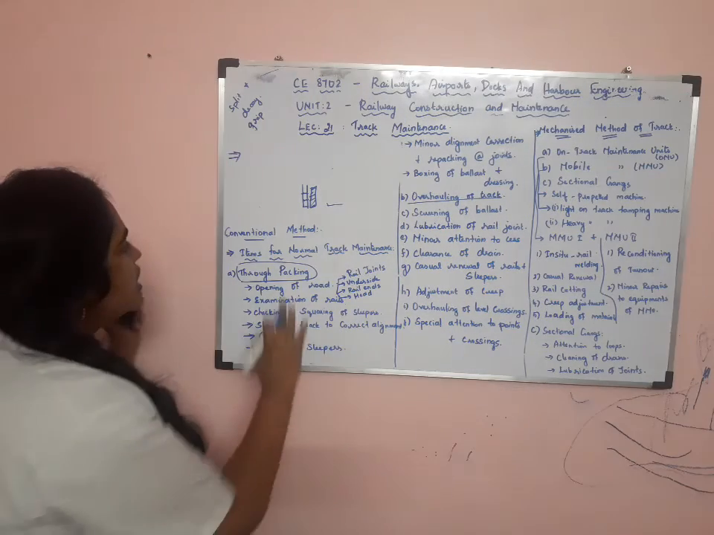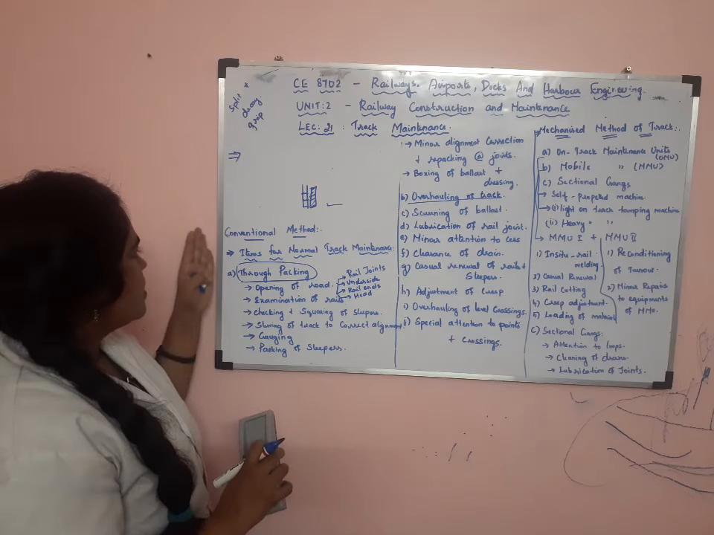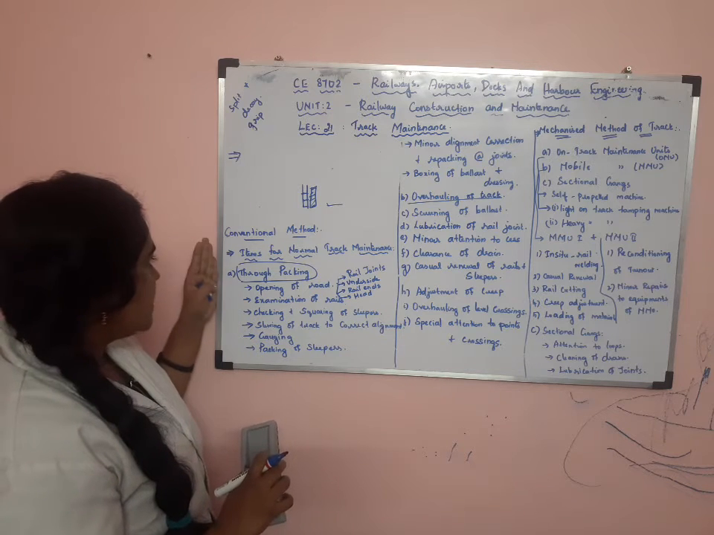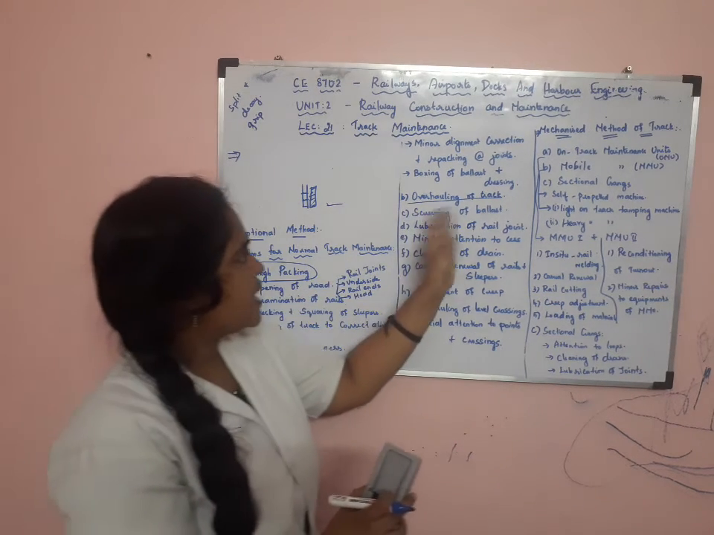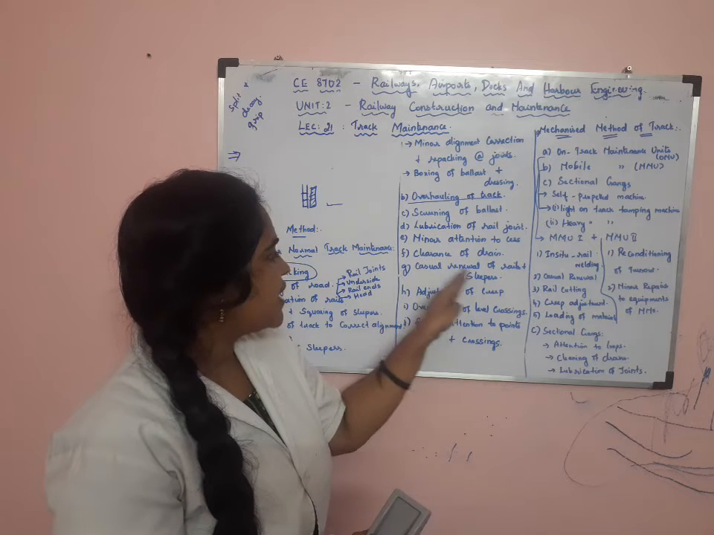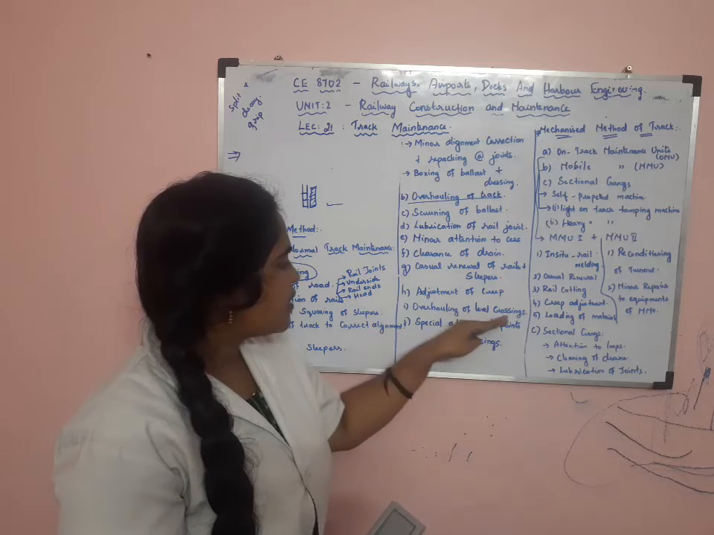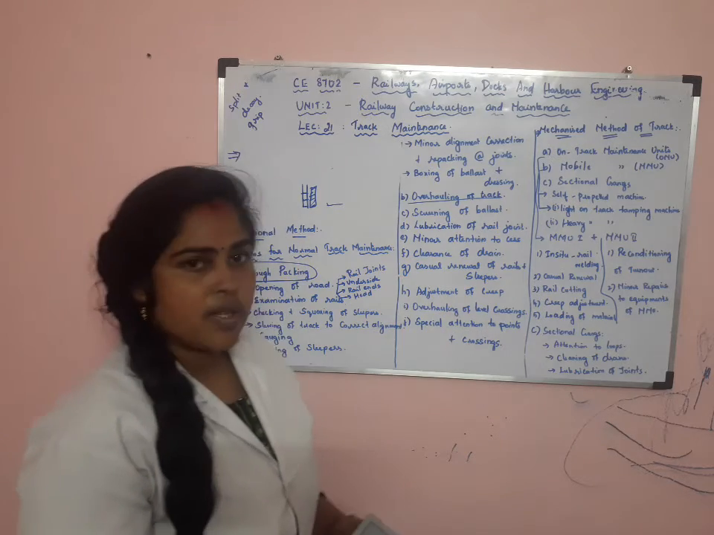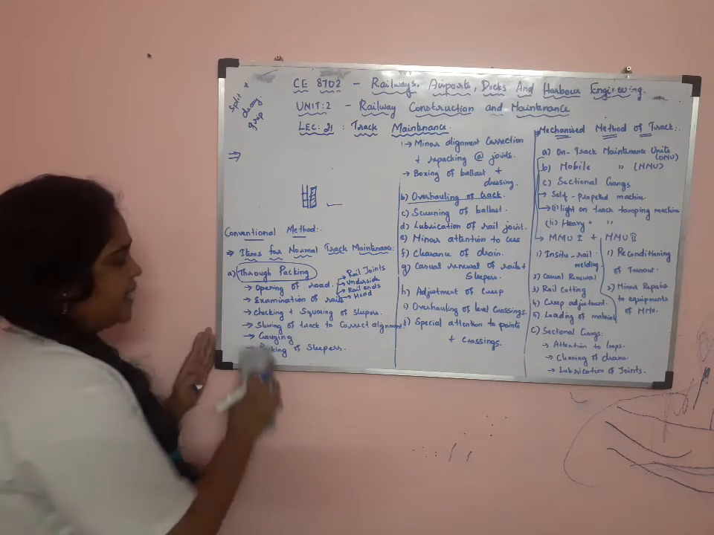So that is about this conventional method of track maintenance. In this conventional method, what we have studied is thorough packing, overhauling of track, screening of ballast, lubrication of rail joint, minor attention to cess, clearance of drain, casual renewal of rails and sleepers, adjustment of creep, overhauling of level crossing, special attention to points and crossings. So this is all about the conventional method of track maintenance.